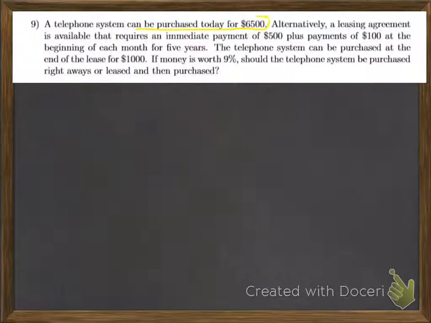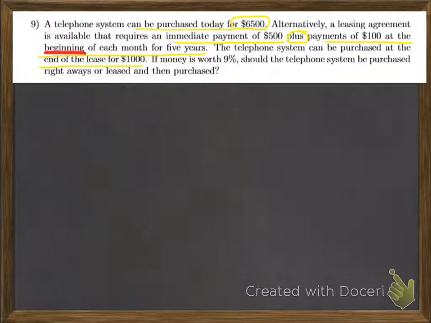We can purchase it today for $6,500, or alternately, we can enter into a leasing agreement that is available, which requires an immediate payment of $500 plus follow-up payments of $100 at the beginning of each month for 5 years. Aha! Beginning is important here. That is an annuity due. And the telephone system can then be purchased at the end of the lease for $1,000.